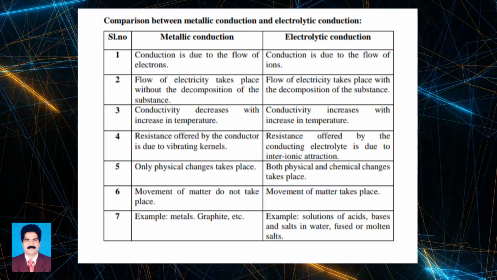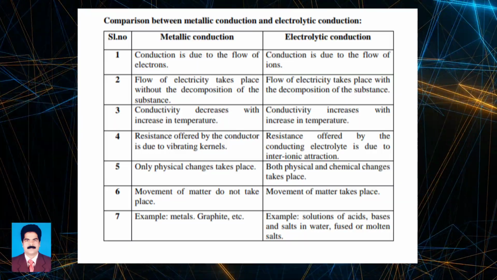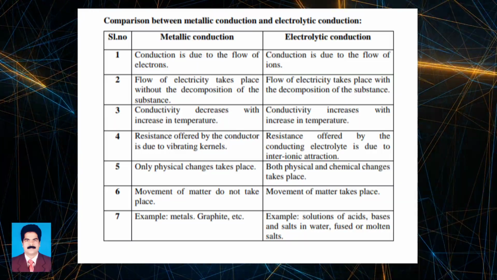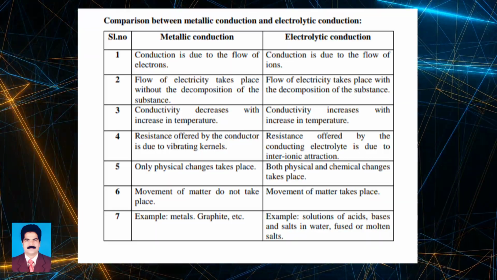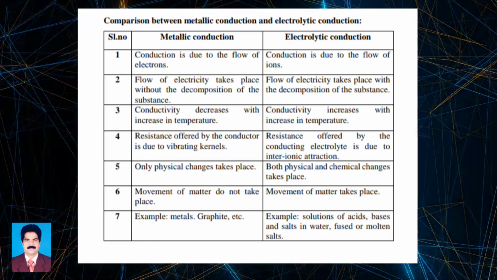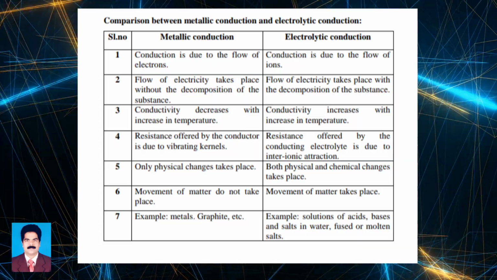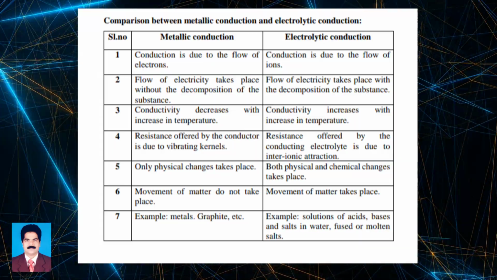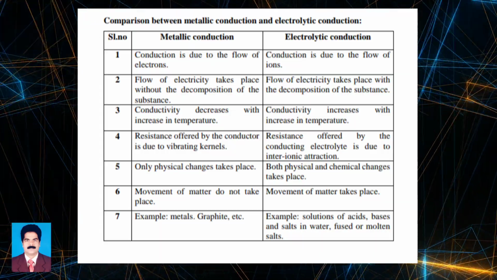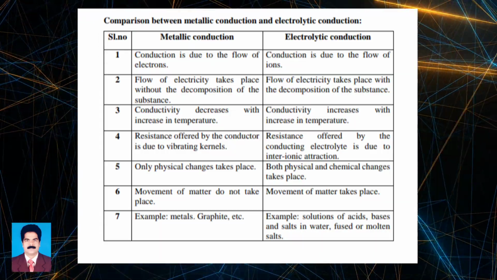In metallic conduction, conductivity decreases with increase in temperature. In electrolytic conduction, conductivity increases with increase in temperature. In metallic conduction, resistance offered by the conductor is due to vibrating kernels. But in electrolytic conduction, resistance offered by the conducting electrolyte is due to interionic attraction.